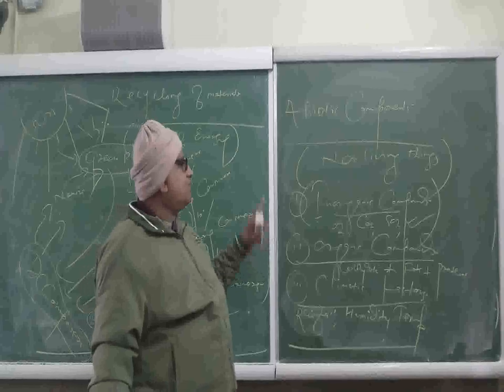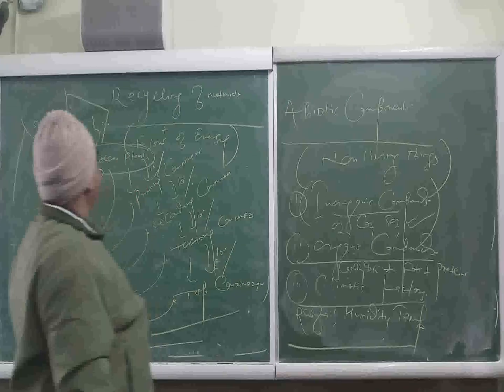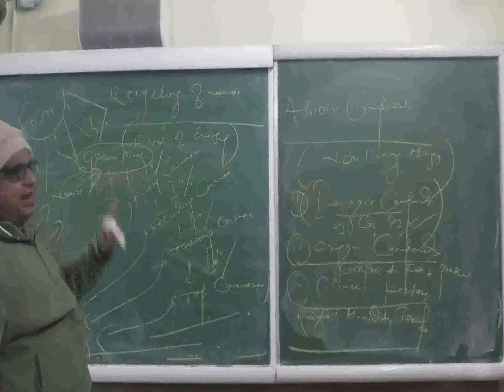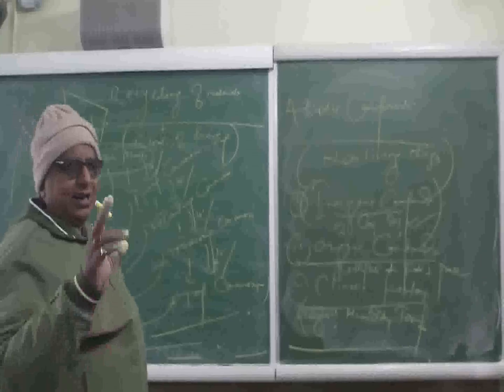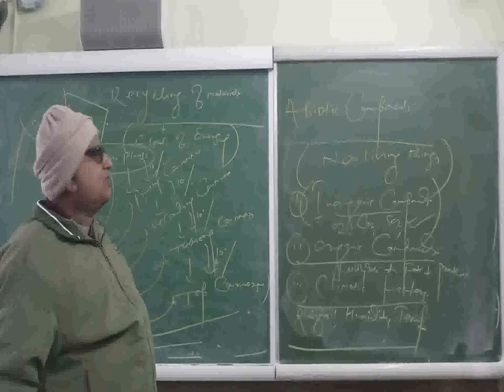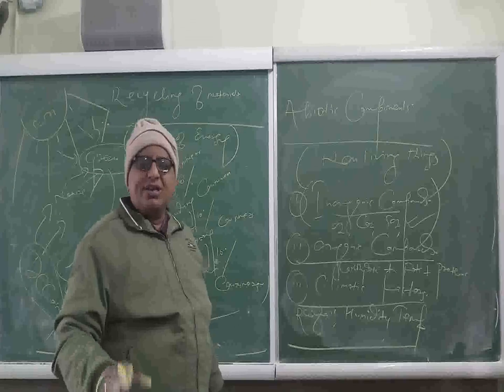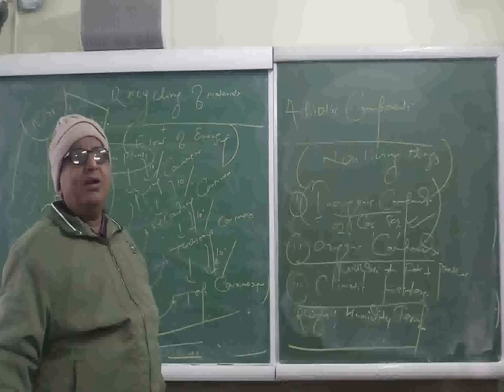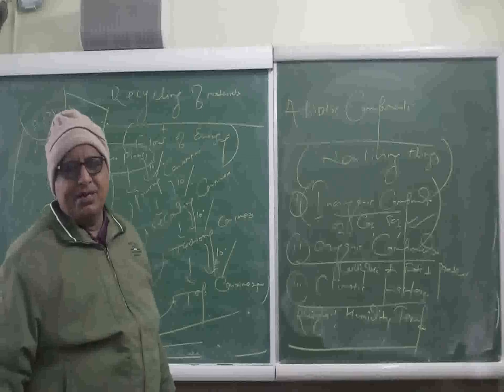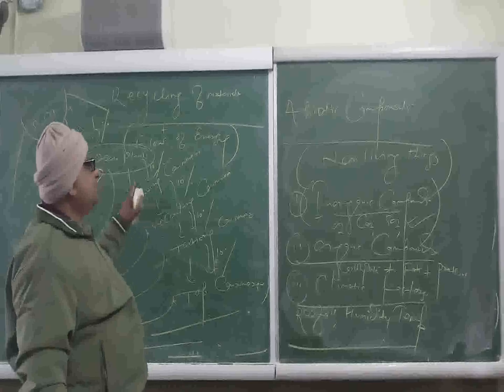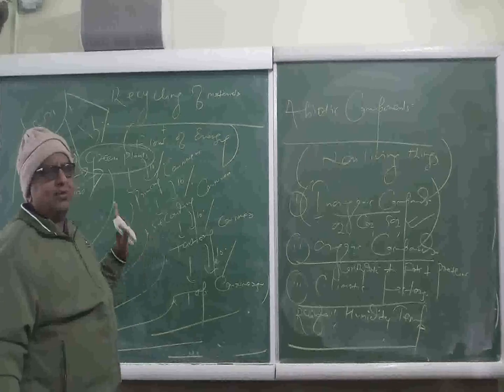In ecosystem, two types of components are there. One is biotic components, another is abiotic components. Regarding biotic components, we have seen that it includes all living things. And for the convenience of study, we have classified the biotic components into three heads: producers, consumers, and decomposers.